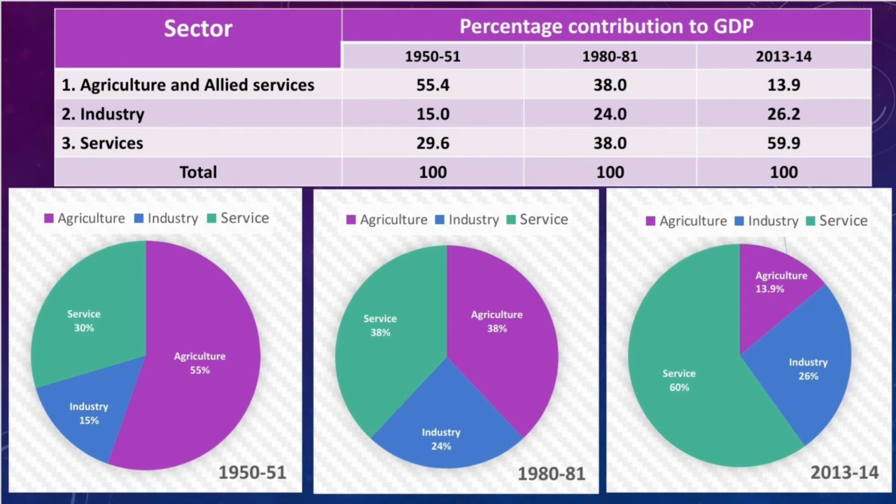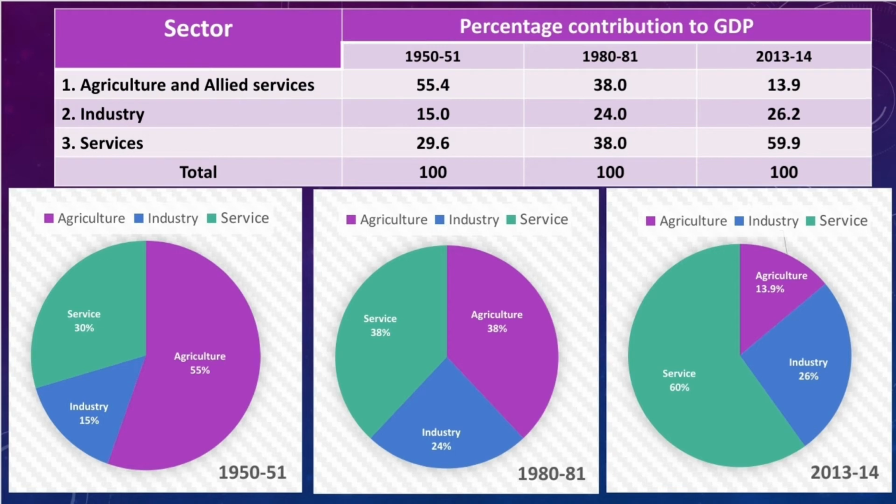Now let us move to the third sector, that is the service sector, the tertiary sector contribution. It was 29.6%, around 30% in the year 1950-51, and it increased to 38% in 1980-81, and it further increased to 59.9% in 2013-14. So when we compare these three sectors, which sector has increased fastest? That is the service sector. So it is an indicator that India is developing.